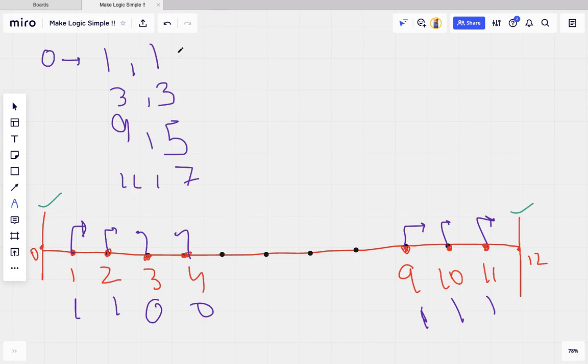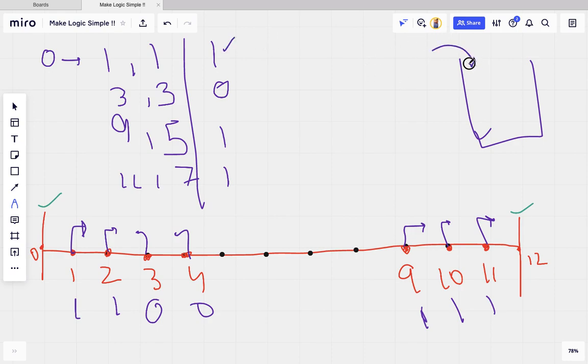I am using the set data structure. If a right one enters, this is 1. Okay, this is 1, this is 0, this is 1, this is 1. If the right one appears, I will push it into the stack without comparing anything.